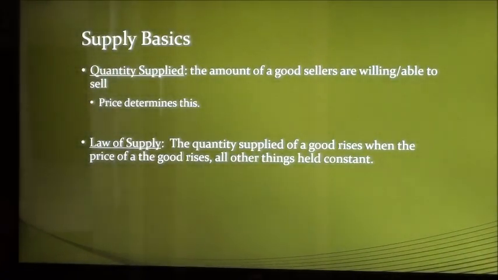Now that we've learned about demand principles, it's time to move on to supply and look at the actions of sellers in the market. The quantity supplied of an item is the amount of it sellers are willing and able to sell. Again, price is the main determinant of the quantity of goods supplied. All other factors held constant, if the price of a good is high, selling the good is profitable and the quantity supplied is large. If the price of a good is low, selling that good is less profitable and the quantity supplied is small. This idea is known as the law of supply.